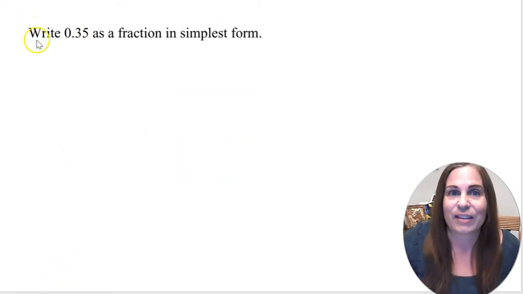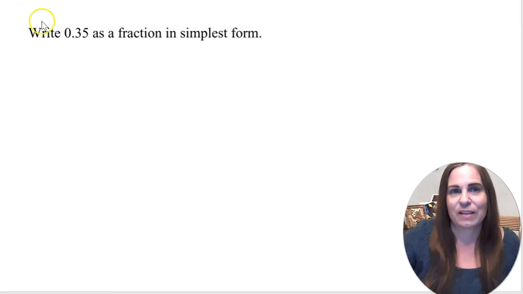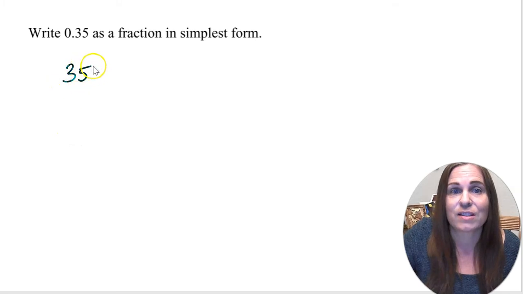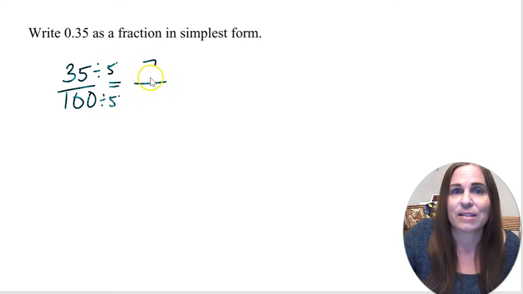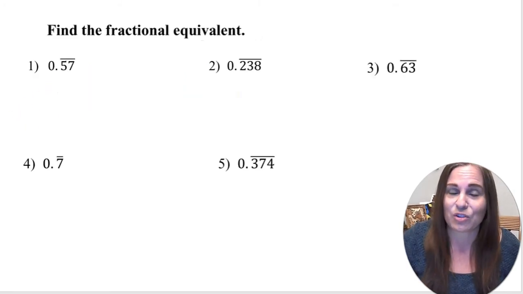So let's take a look at this decimal, 0.35. Now the way that we would say that, if we were saying the proper mathematical name, would be 35 hundredths. And if I want to write that in simplest form, I can divide the top and bottom by 5, and I would get 7 over 20. Right? Definitely rational. We knew that from the beginning, though, because it's a terminating decimal, and those are always rational.